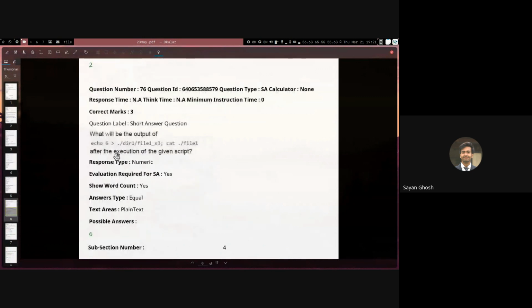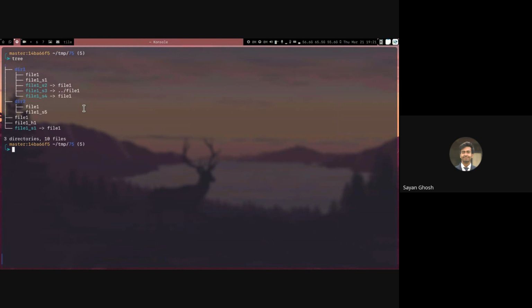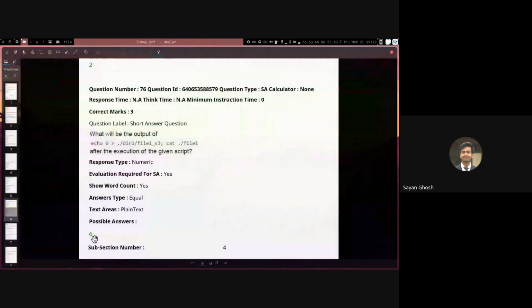And then we have this question where we are printing 6 to file1_s3. So again, you can see that file1_s3 is the same one as for the last question, which is pointing to the parent directory's file1. So if I do echo 6 into dir1/file1_s3, then what will happen is the value of the parent directory's file1 is changed. So then if we cat file1, the value is obviously 6. So this is why the solution for this sub question is 6.